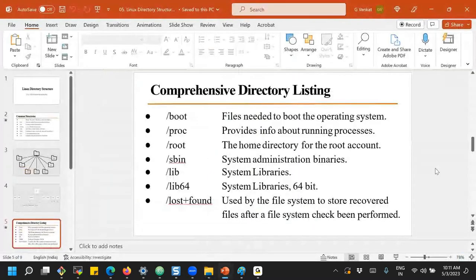In the same way, on the Linux operating system we have /lib and /lib64, the 32-bit and 64-bit operating system libraries. These are some important directories which we should know from the directory structure point of view.